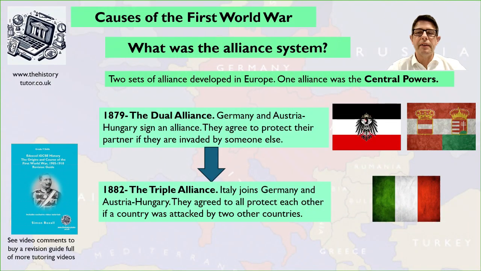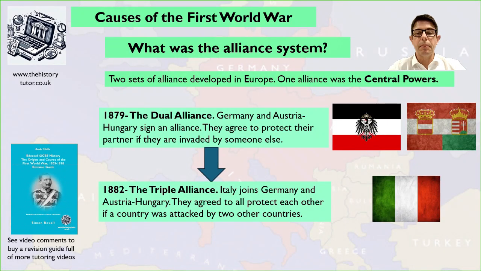Firstly then, let's find out about the alliance system. Now, the alliance system is divided into two sets of alliances. On one side we had the Central Powers, who we call the Alliance Group, and on the other side we have the Entente Group, which is France, Russia and Britain. So let's find out about the alliance system first.